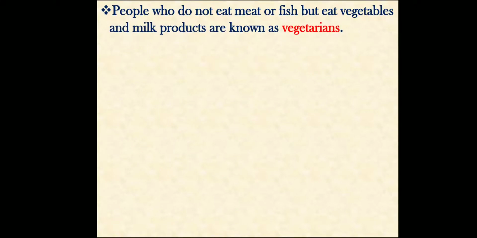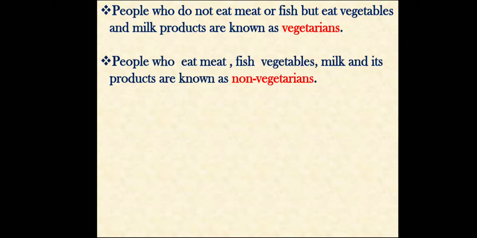People who do not eat meat or fish but eat vegetables and milk products are known as vegetarians. That means, who are vegetarians? People who do not eat meat or fish are known as vegetarians. People who eat meat, fish, vegetables, milk and its products are known as non-vegetarians.